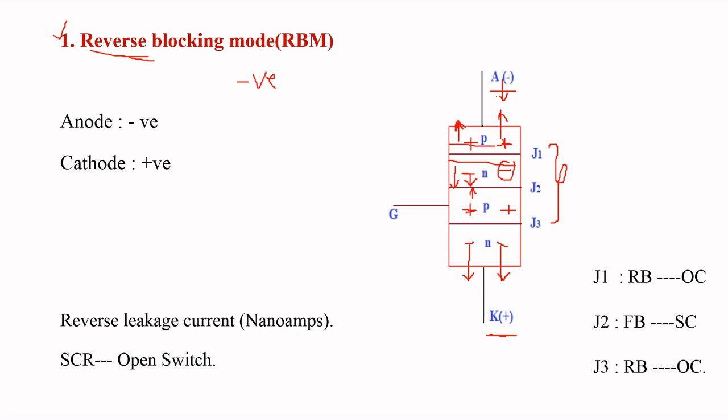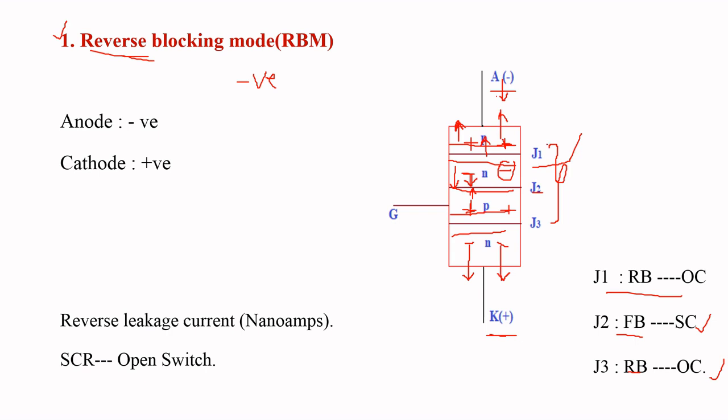The width increases, which means it does not allow the flow of current through this junction. So junction J1 is in reverse bias, which acts as an open circuit. Similarly here, electrons in the N layer and holes in the P layer get attracted. So the width of junction J2 decreases, which comes into forward bias and acts as a short circuit. Similarly, the width of junction J3 increases, which is in reverse bias and acts as an open circuit.